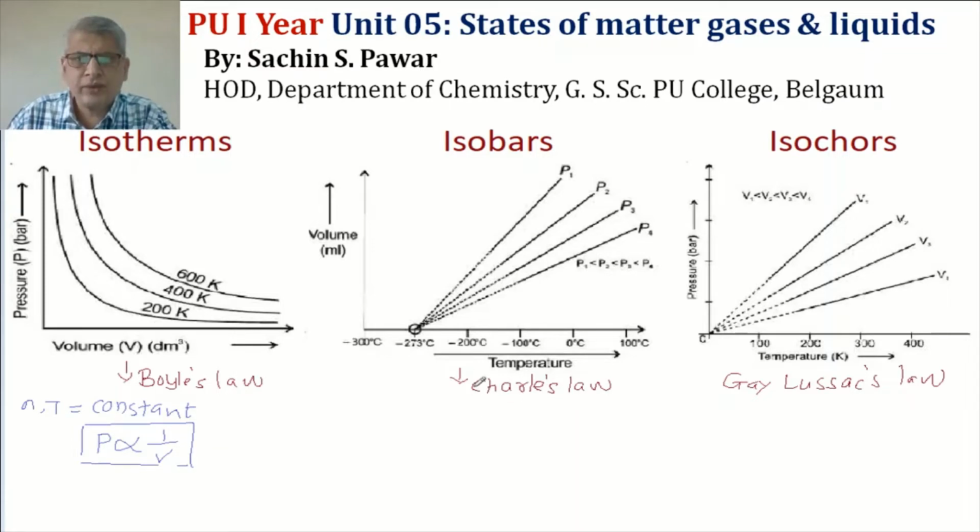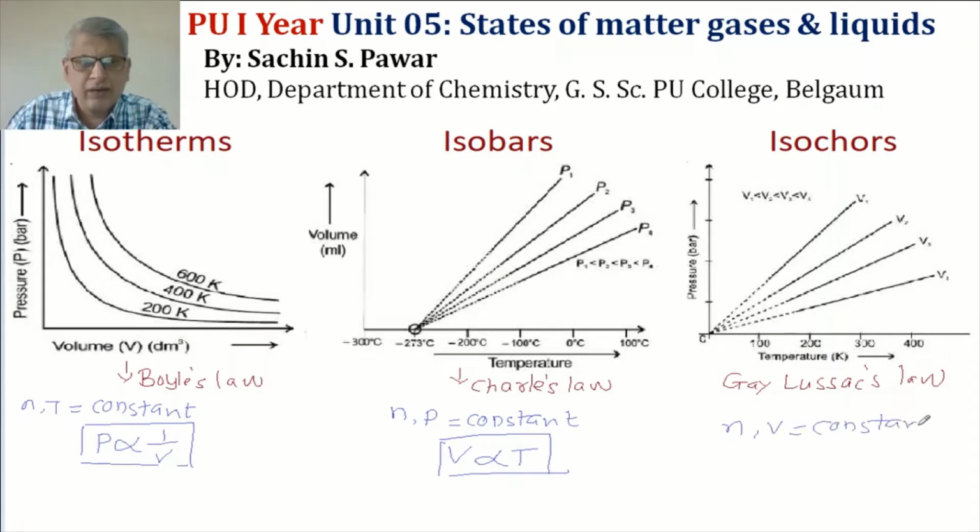Then Charles' law, which I have also discussed. I will not go into detail again. Charles' law, for a fixed amount of gas at constant pressure, isobars means at constant pressure, volume of the gas is directly proportional to temperature. These graphs we have also seen. And the last one is Gay-Lussac's law, for a fixed amount of gas at constant volume, pressure of the gas is directly proportional to temperature. These are Boyle's law, Charles' law and Gay-Lussac's law.